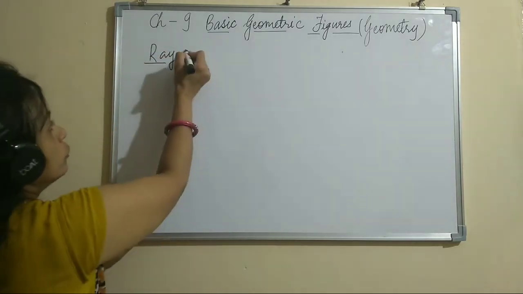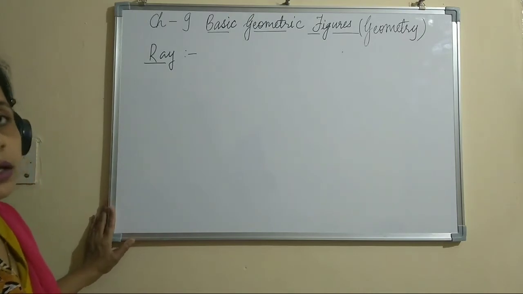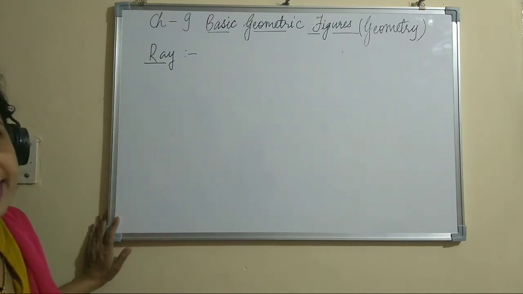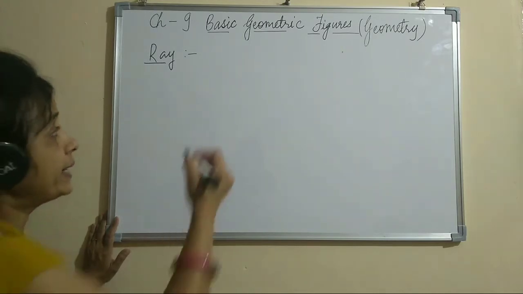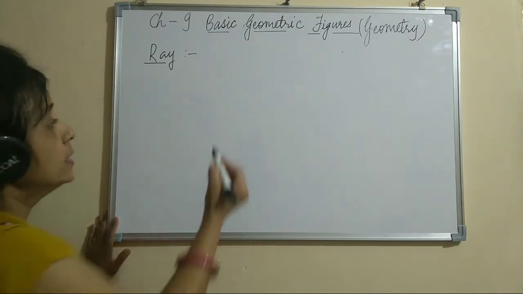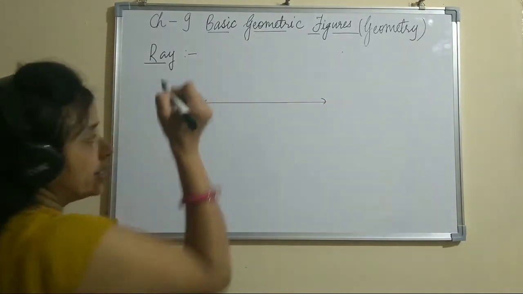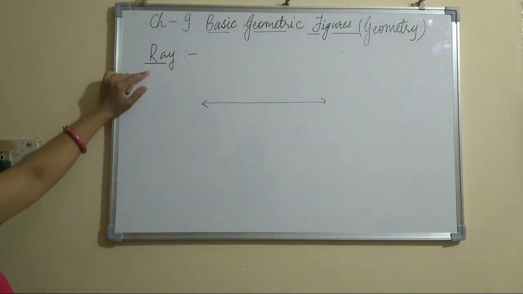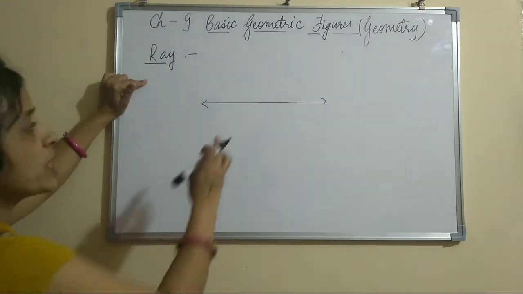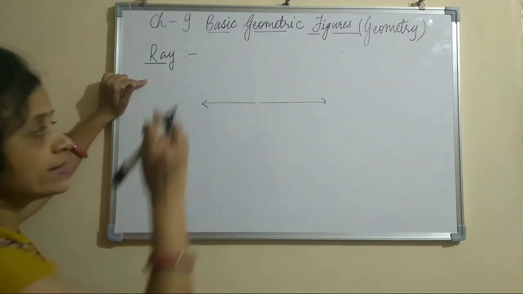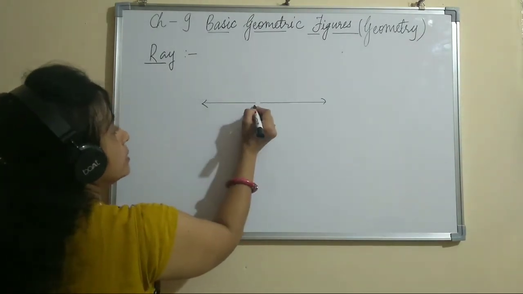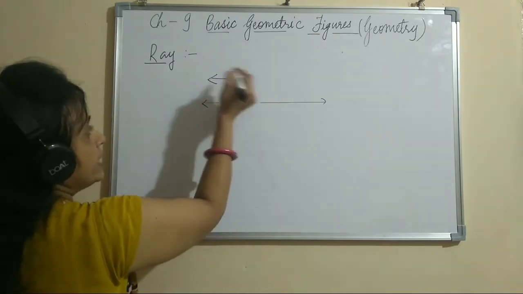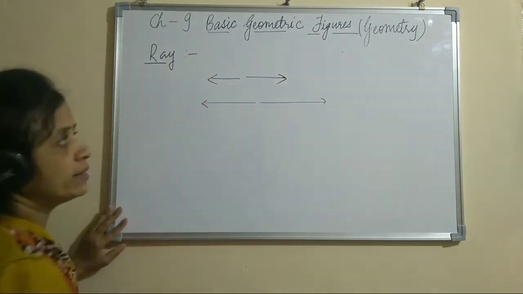Okay children, so what is a ray? In the last class I have explained you what is a line. Line is a straight path which can be extended infinitely in both the directions. Here it is a line. Now what is a ray? Ray is a part of a line which has only one endpoint. If I break this line from this point, you will get two rays. One is moving in this direction and the other is moving in this direction.